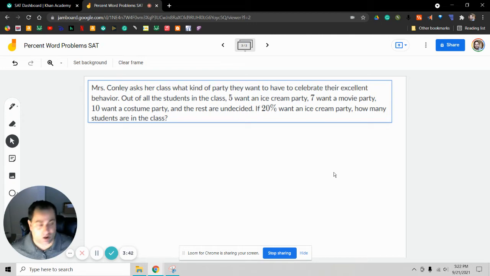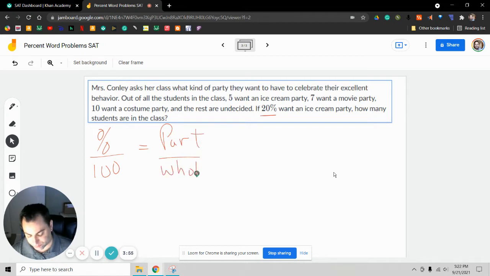So we know we have a percentage right here. So percent over 100 is equal to part over whole. And we know that the percentage is 20, so it's going to be 20 over 100. Now, what this 20% is equal to is the number of ice cream party students, which was 5.